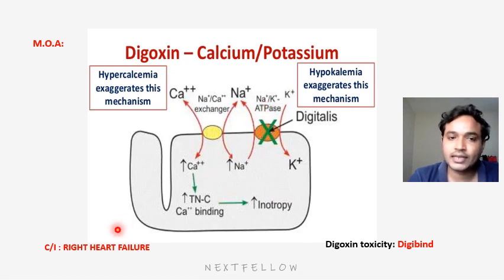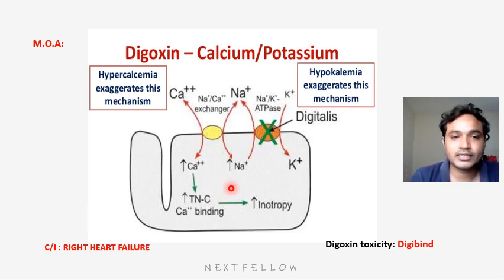The second point is that digoxin is contraindicated in right heart failure. The main thing is, in right heart failure you will not use digoxin or digitalis drugs. The drugs we use in right heart failure are diuretics, vasodilators, phosphodiesterase inhibitors like sildenafil, but we can't use cardiac glycoside drugs.